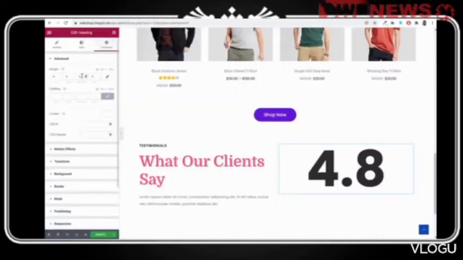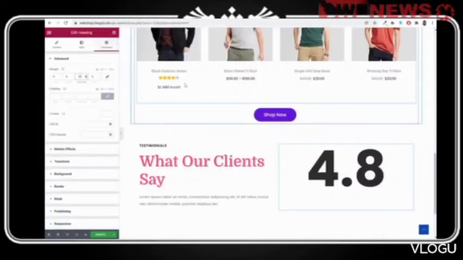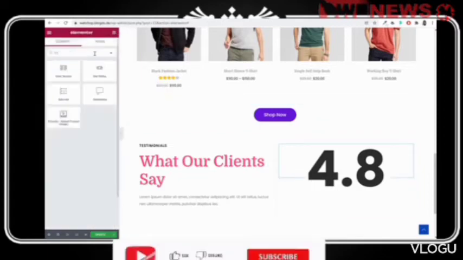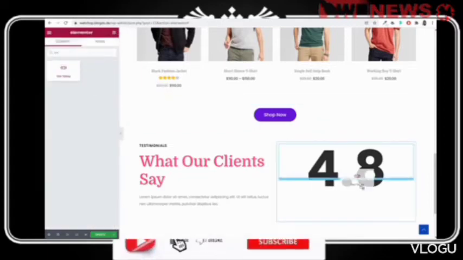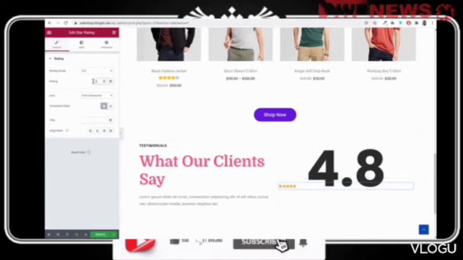So we want some negative margin at bottom. So at bottom, type in -65. Now below this thing, we want to add our star rating. So drag and drop this thing and whatever rating you want. So maybe we want 4.8.